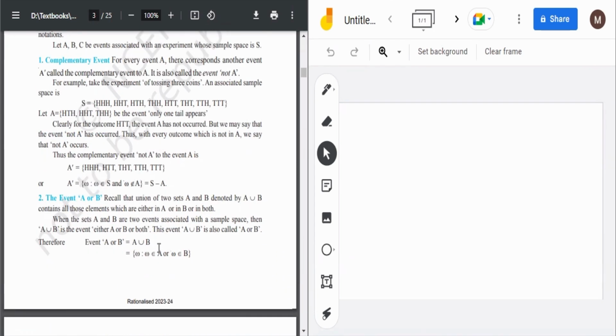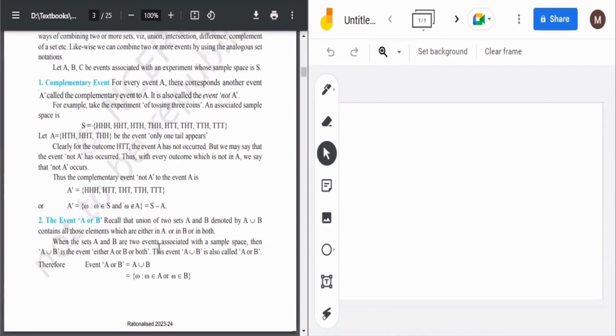So after this, let's come to complementary event. What is a complementary event? The name itself says it complements the event. Like, what is the probability that the boy is saying the truth? So what will its complementary event be? What is the probability that the boy is saying false? So you have to just complement it, nothing else.